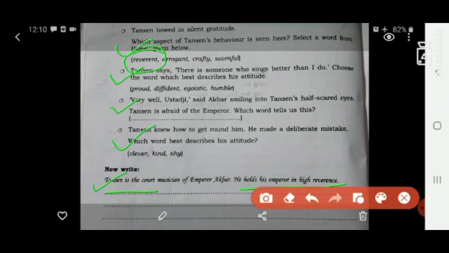Then what are the other things you want to tell about Tanzan? What are the other things you can say about Tanzan? We have learned a lot about Tanzan, haven't we? You can use all of that here. Moreover, you may use the above words. We have given some hints above, and you can use those words too. You may add your own sentences to describe the person, Tanzan. Okay?